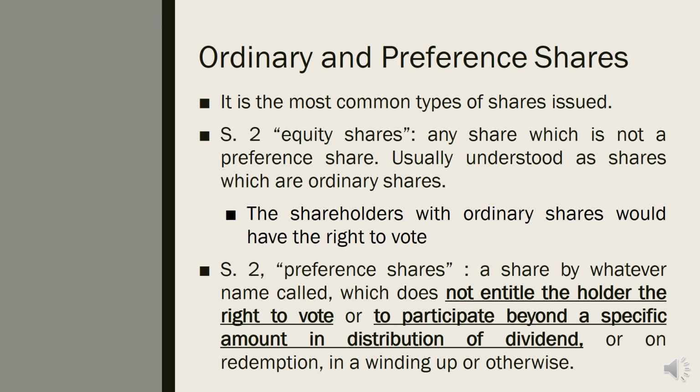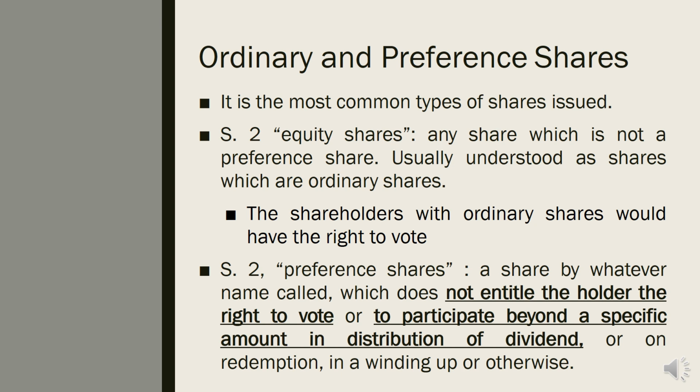This is the most common type of shares issued. Section 2 refers to equity share. Please open your Companies Act and look at Section 2, equity shares. Equity shares here is defined as any share which is not a preference share.